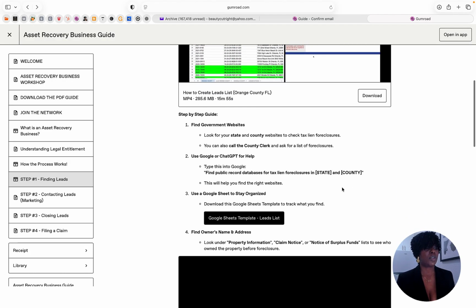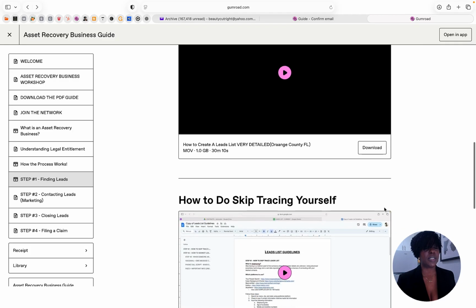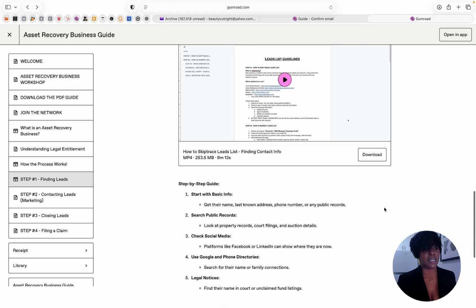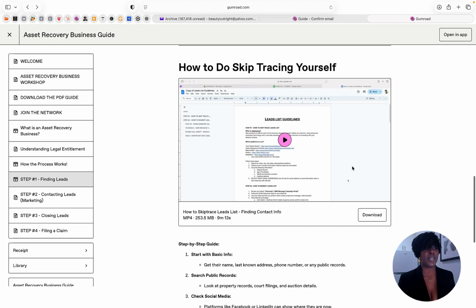Also notice that when you scroll down, as you continue through the information, you'll notice that Google Sheets template is there for you to be able to go ahead and start your leads list. And the more you continue to scroll, because it's only for that first step, skip tracing is a part of the deal. So if you're not aware of how to do any skip tracing, scroll to the bottom of all of this, read everything, and notice that I am giving you a code and a website that you can go to that will do the skip tracing for you, even though I do have a video right here showing you how you can skip trace.